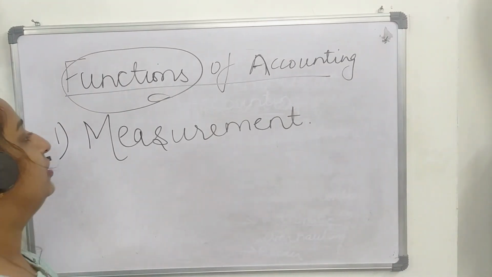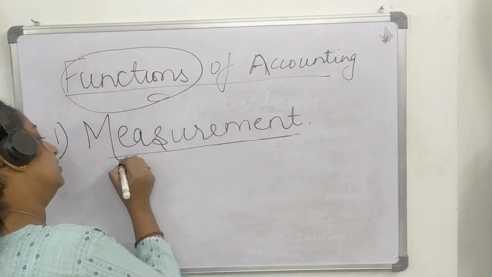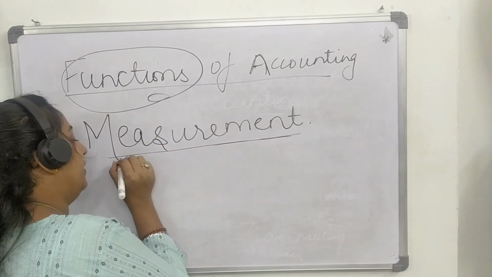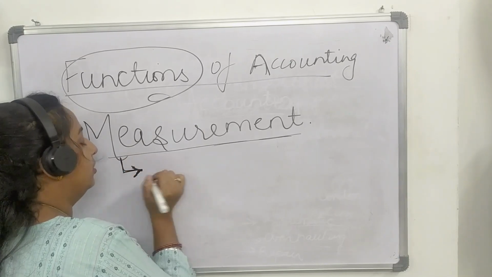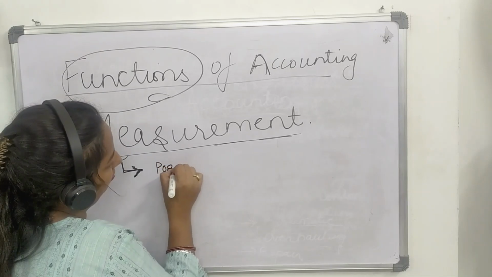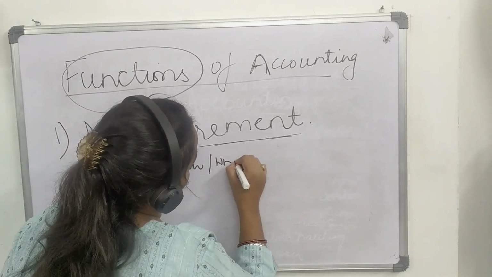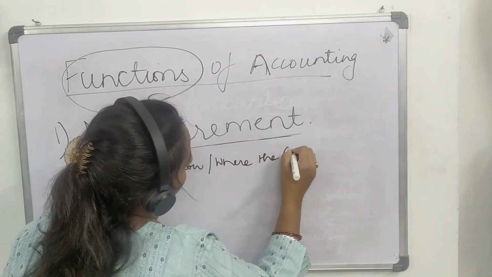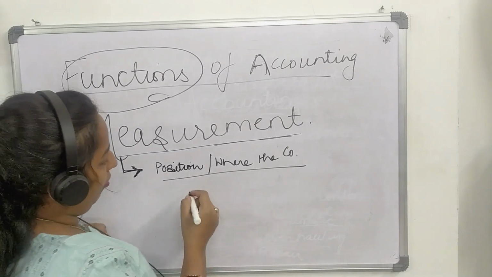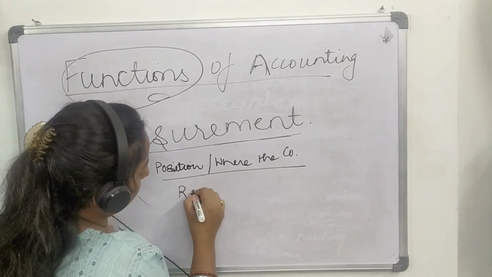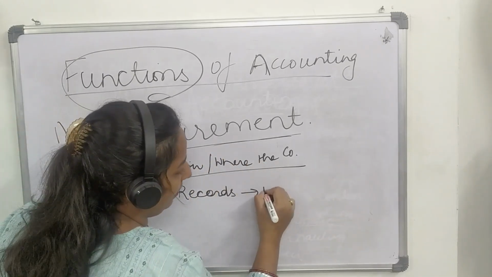Means accounting measures the position, or where the company stands, with the help of records, namely balance sheet.